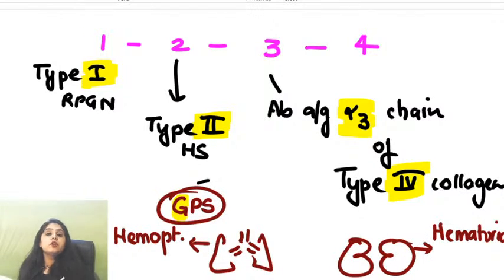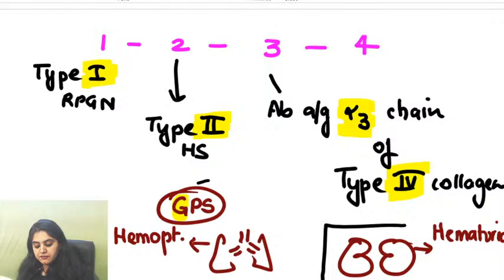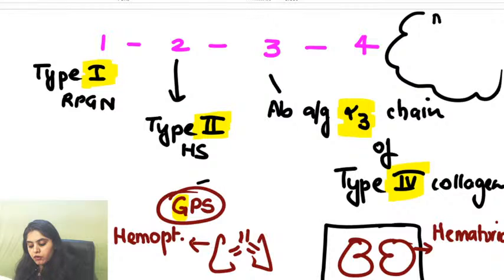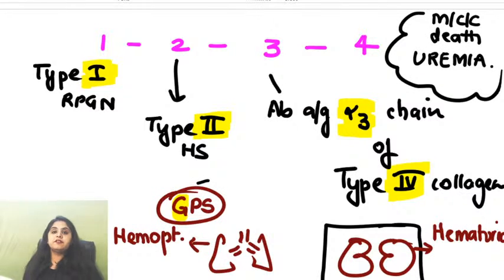But what is the most common cause of death? Can you tell me this? Can you tell me the most common cause of death in a patient with Goodpasture syndrome? Remember, kidney failure. The most common cause of death is uremia. The most common cause of death is uremia. Are we okay with this, everyone? Good. Renal cause, everyone said. Great, you know this. Most common cause of death, uremia.